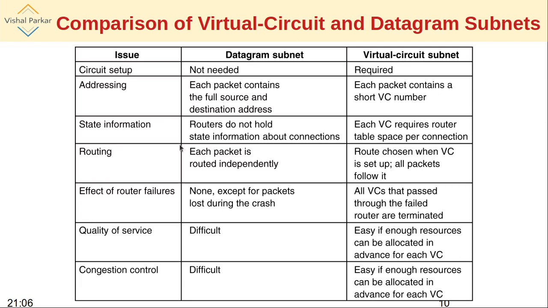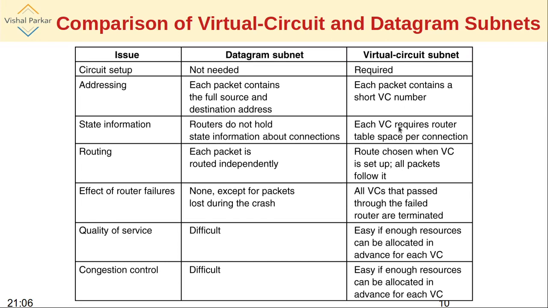State information. Routers do not hold state information about connections in the case of datagram. There is no such notion of connection here, as you have just seen, and that's why they need not hold any such state information.